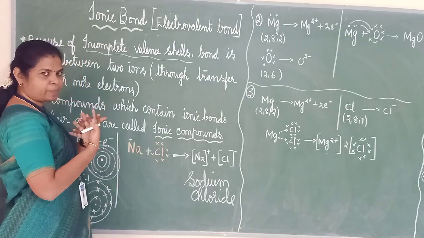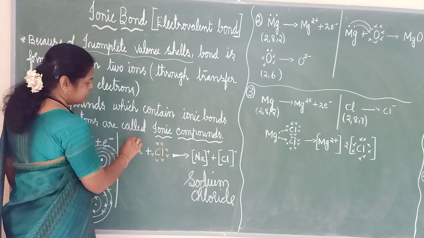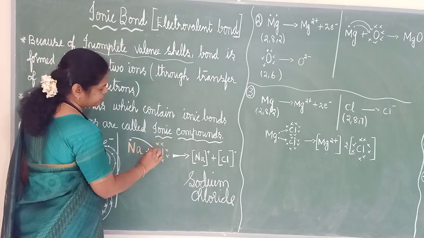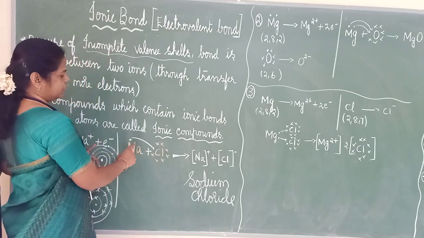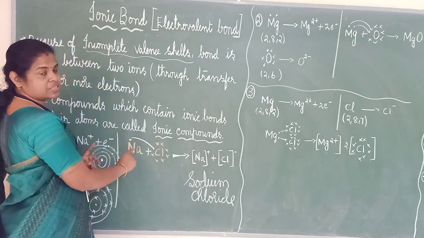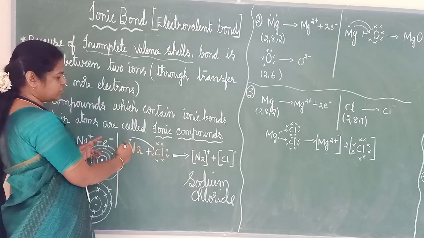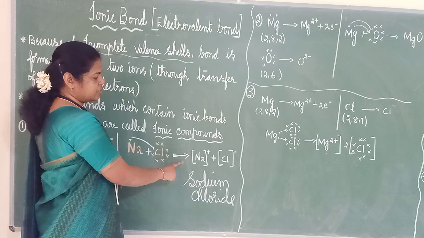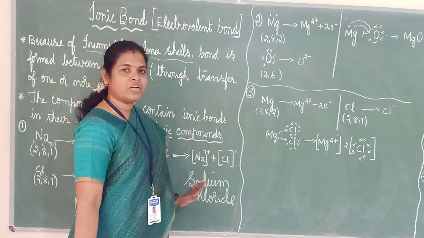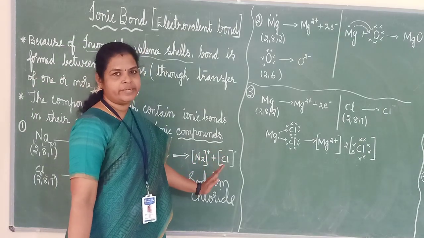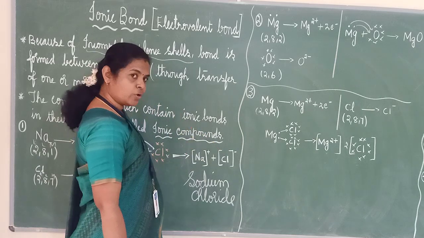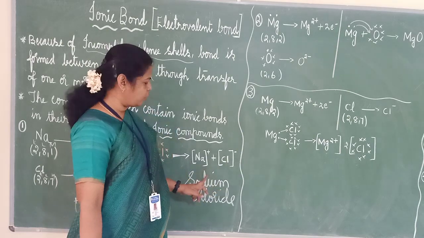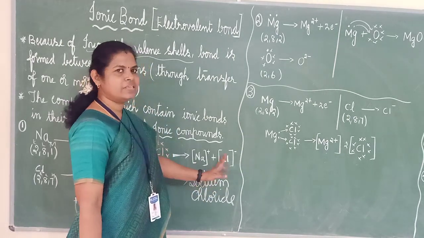Now when the bond is happening, this sodium will combine and go here. This will become 8 because of the chlorine. This is going that side, no? So this will also become 8. This is getting 1, so this will also become 8. So you will get a compound. What is the name of the compound? Sodium chloride. Listen carefully, it is chlorine, but when it becomes a compound, it becomes sodium chloride. The formula is NaCl.